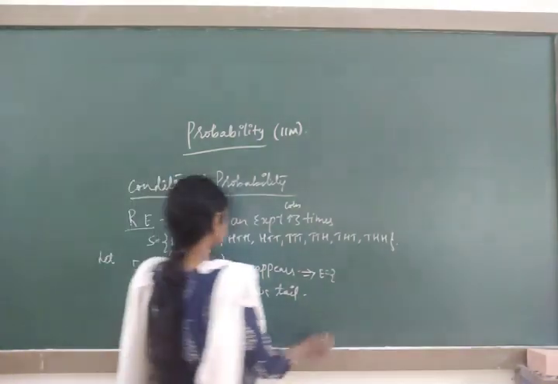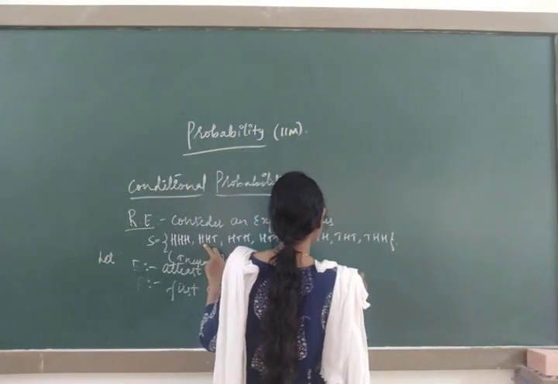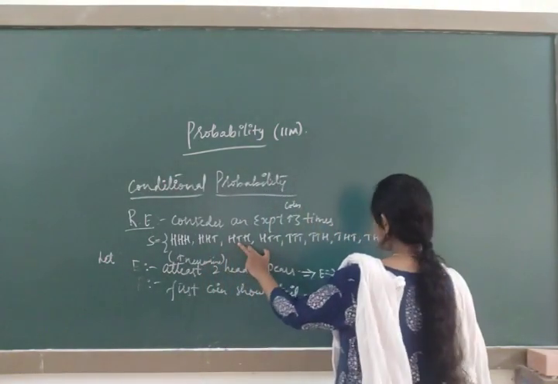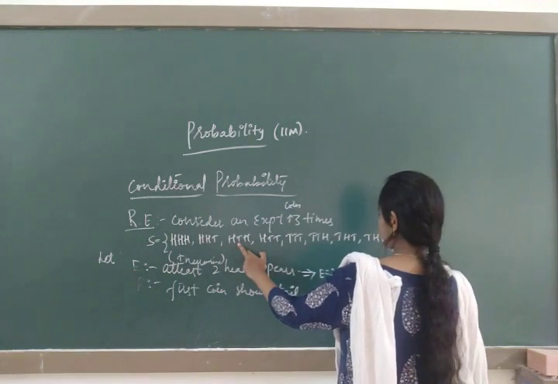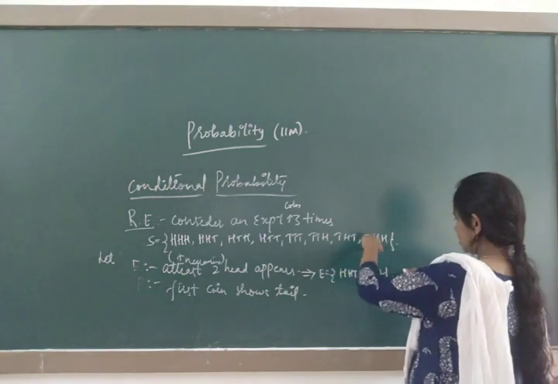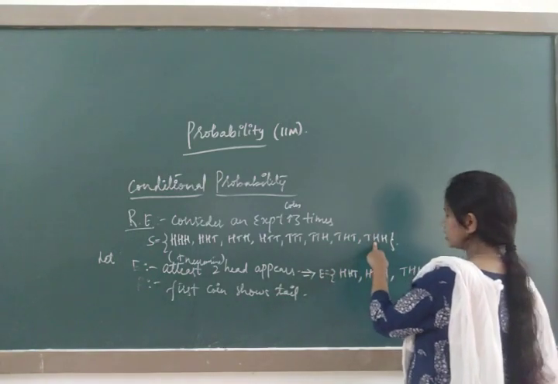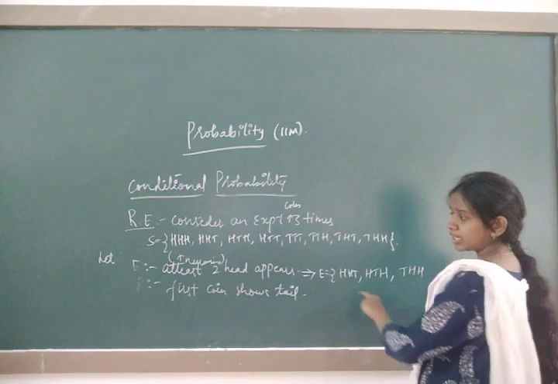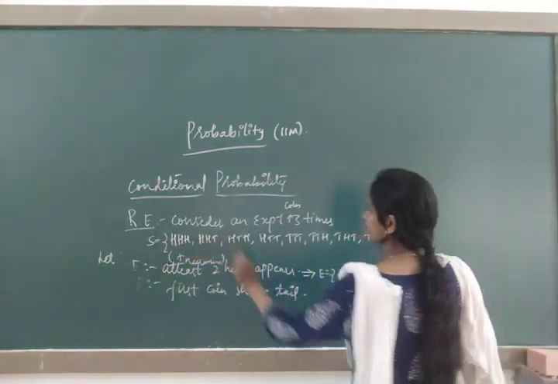So I will write this one, it is possible because 2 heads are there. Where again are 2 heads? This is possible. And check again where 2 heads are there. Yes, it is here. I will write THH. So these are possible with 2 heads, but the condition is at least, so I will write this also, HHH.